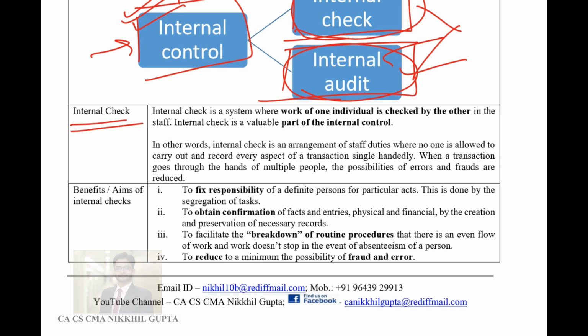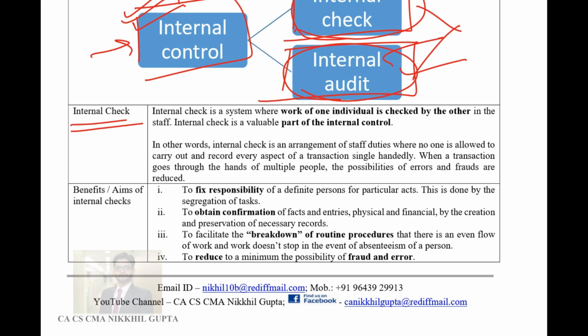Because while you are writing, you are prone to making many mistakes while writing a particular answer to a question. But at the end of the paper, when you have finished the entire paper, your mind is at ease and it is relaxed. At that point in time, you tend to check or recheck your paper, and that rechecking is known as internal checking. So whenever a transaction is being entered into, the management forces the employees to cross-check that transaction several times so that no mathematical inaccuracy, no numeric inaccuracy, no factual inaccuracy creeps into the transaction, and the transaction is recorded pretty much perfectly.